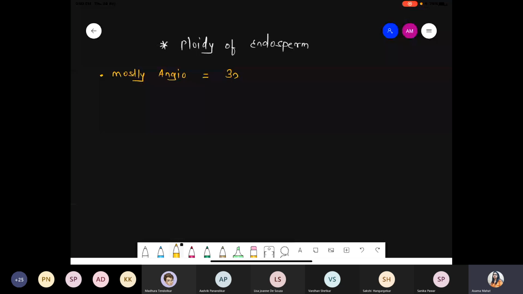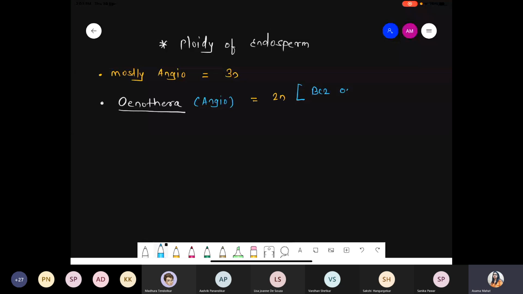The two polar nuclei, before the fertilization, fuse with each other and form a secondary nucleus, and the secondary nucleus fuses with the male gamete and produces the triploid endosperm. Similarly, in angiosperm, a specific example is Oenothera. I hope you remember Oenothera. It comes under the angiosperm category, but it shows the arrangement 3 plus 1 plus 0, a 4-nucleate, 4-cell structure. In this condition, the ploidy of the endosperm is only 2N, because only one polar nucleus is present.